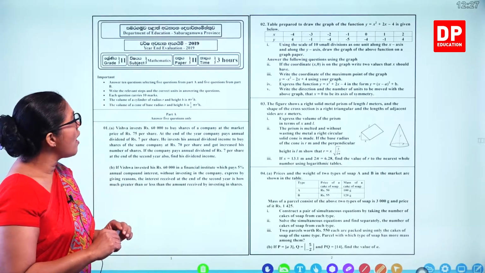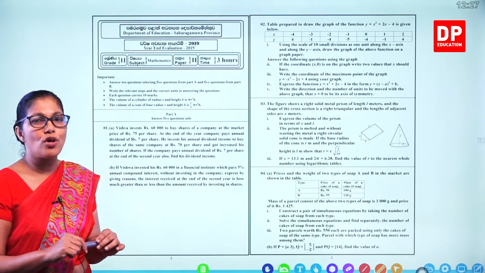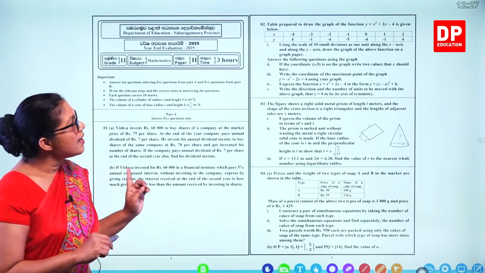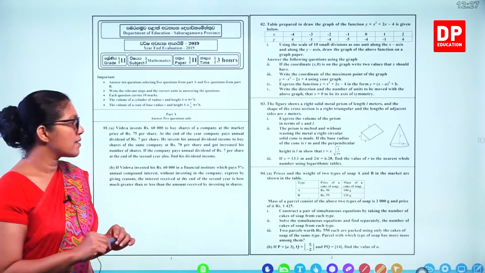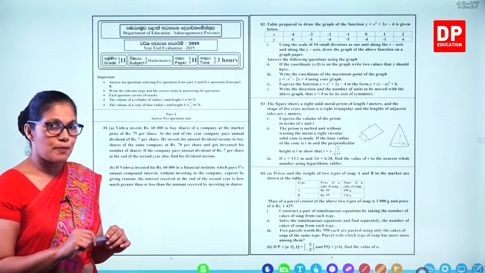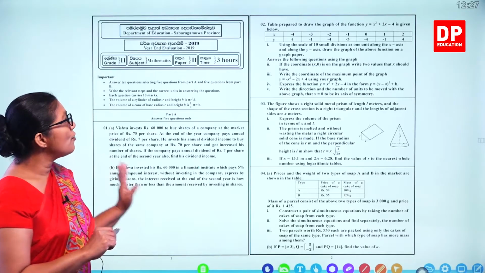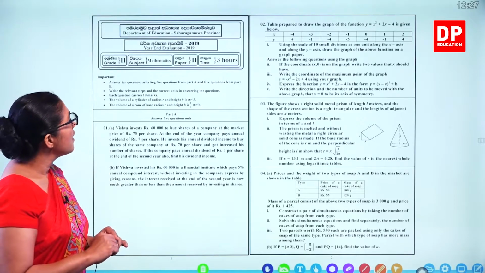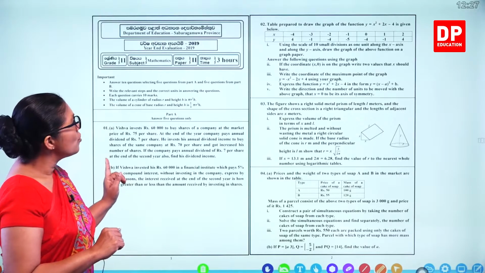In each part you have to do 5 questions out of 6. And what about marks? You get 10 marks for each question. And you can spend 18 minutes per question because you get 3 hours for all 10 questions. So we'll do this paper.